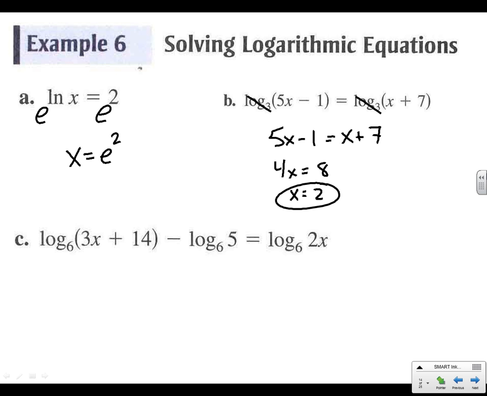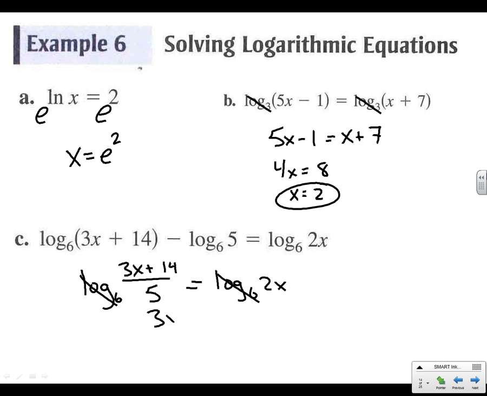And the last one here, let's clean this up first. We don't have a 1-to-1 yet because we need to clean up the left and make it log base 6 of (3x plus 14) over 5, right? We're going to condense it, equals log base 6 of 2x. Now we can cancel them.